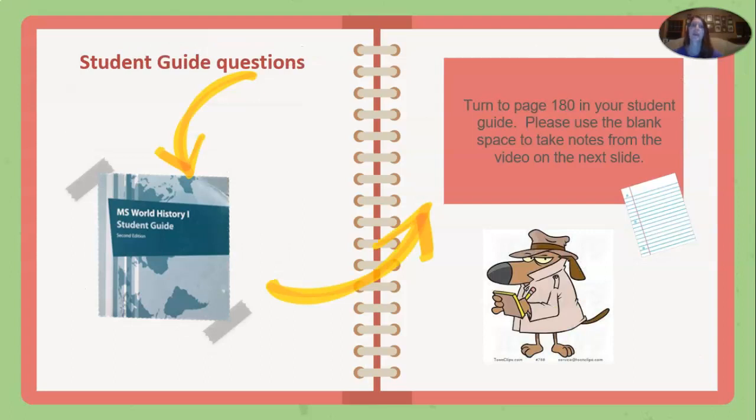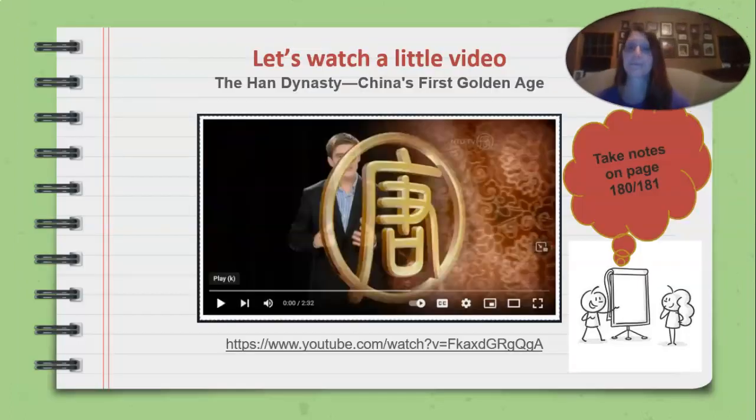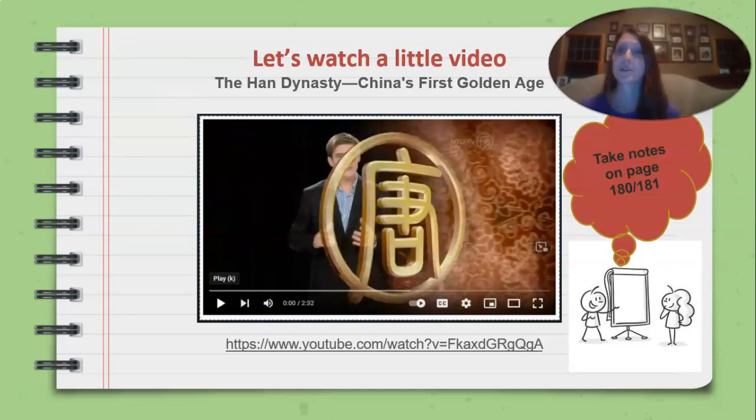Student guide questions. Okay, turn to page 180 in your student guide, and you're going to notice there's not much there on pages 180 and 181. But you are going to use that blank space to write some notes, so please go ahead and open it to that. And right now, we're going to go ahead and watch a little video. It's called The Han Dynasty, China's First Golden Age. And while this video is playing, I would like you to have your student guide out and jot down some notes that you find interesting or that stick out to you during this video.